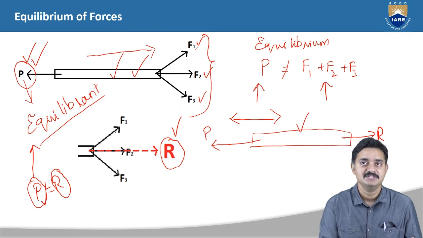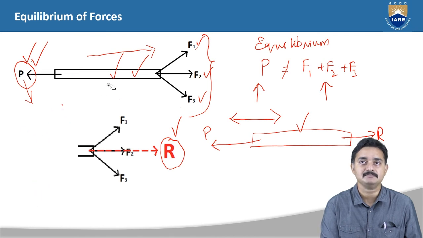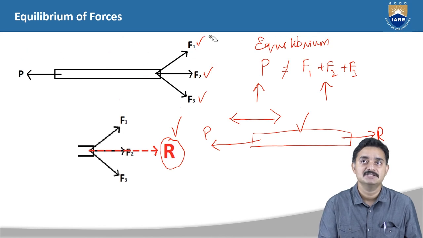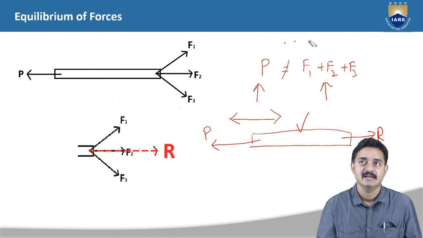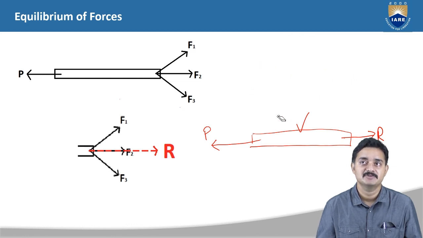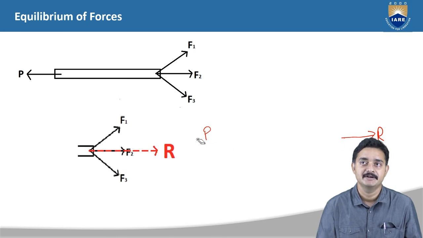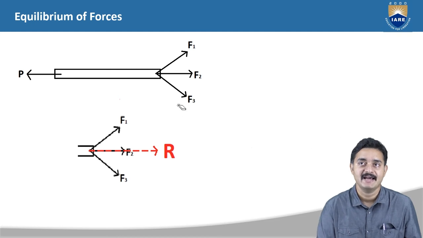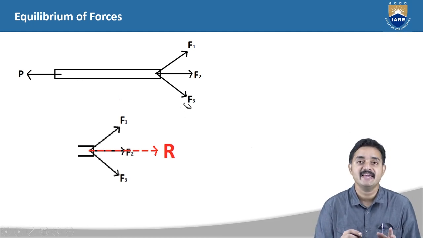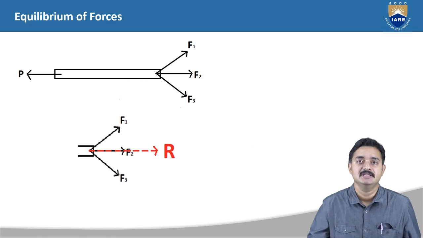Understand carefully. Initially, there is no force that is being applied in the left side direction. Only these three forces are present. When we are applying the force P, the system is getting into equilibrium state. Hence, we can say that this force P, which is making the system into equilibrium state, is called as the equilibrant. So, simply, you can take the definition of equilibrant as the force which makes the system go into equilibrium state.